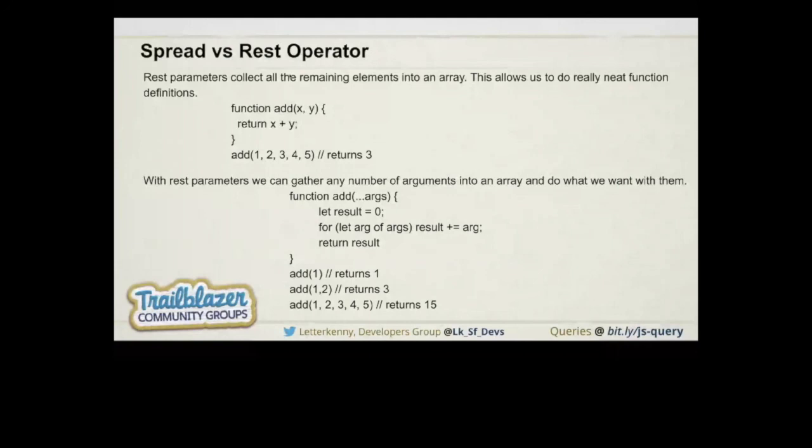So how can we achieve this? We have a function called add with brackets, and inside it, if we are declaring that parameter, we just need to use three dots and an argument name, and after that we can do whatever we want with it.